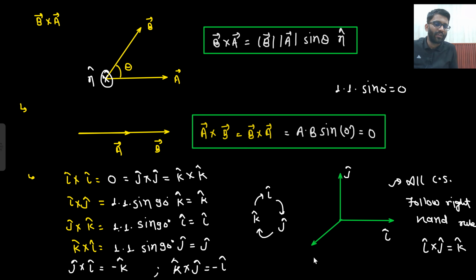So going outward, this will be my k. So yes, this is a valid coordinate system. All should be perpendicular and all should follow the right hand rule. Okay, so i into j, k. Well and good. So let's make it general, this is how we will be making it. i here, j here, and k here.